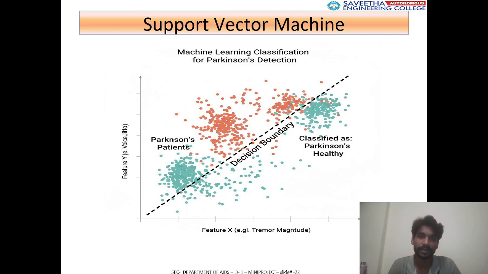We can see this is the machine learning classification for Parkinson's disease. These are the Parkinson's patients, classified as Parkinson's and healthy. So you can see there is a decision boundary between them. This is one example output.